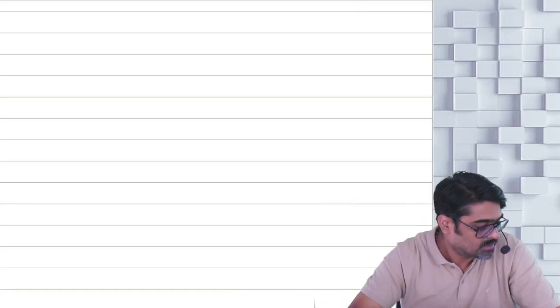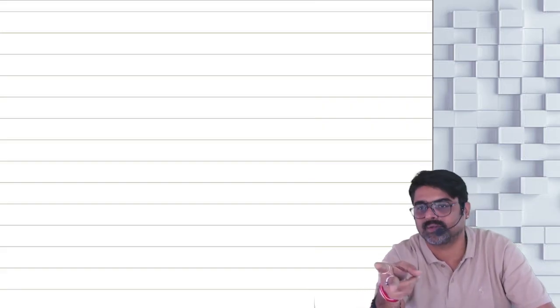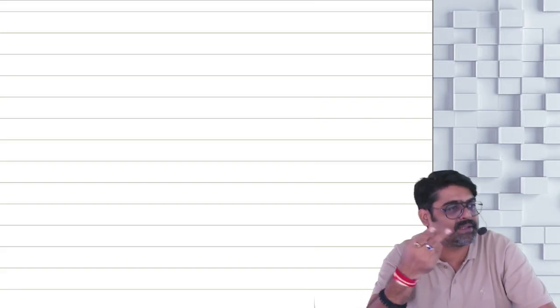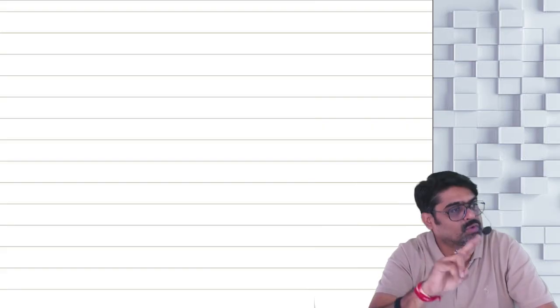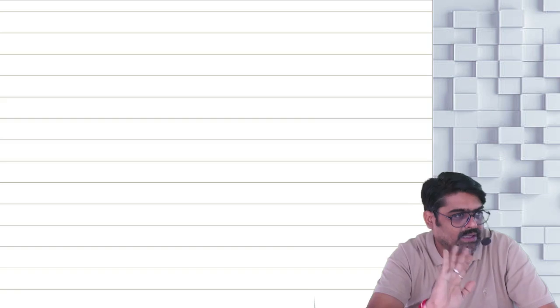Now see guys, we are going to start with the new chapter now. What will be the name of the new chapter? No. I'll start with agricultural income. So I'll finish agricultural income. Very small topic. We'll start and we'll end. And those two questions which are remaining in the PGBP chapter, yes or no? Those two questions will also be addressed along with all the questions of agricultural income.